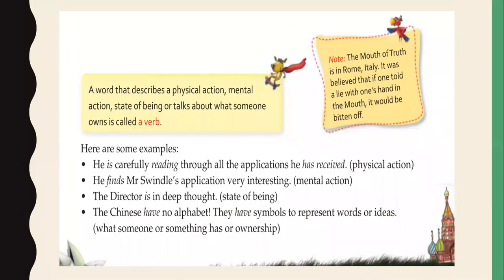A word that describes a physical action, mental action, state of being, or talks about what someone owns is called a verb. So, in a verb, what all things are included? Physical action, mental action, state of being, means you are happy, sad, then talks about what someone owns. So all these things are included in a verb.